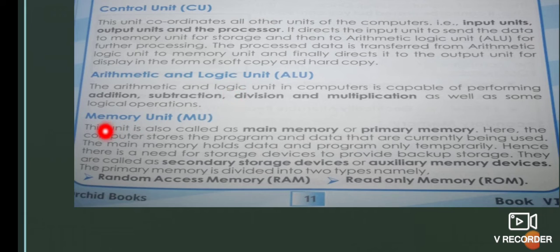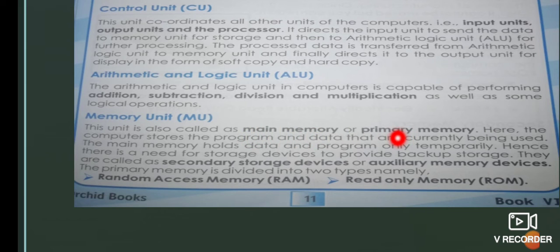And then the third unit is the memory unit. Once the calculation gets over, it should be stored inside the memory. There are two types of memory. First one is main memory, otherwise called primary memory. The computer stores all the programs, data, everything in the main memory.